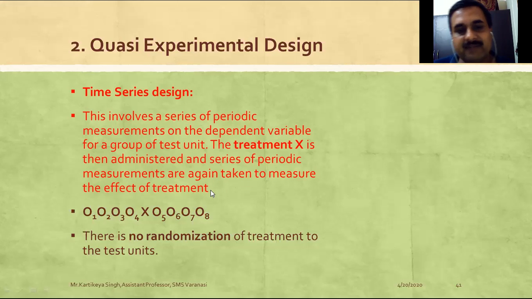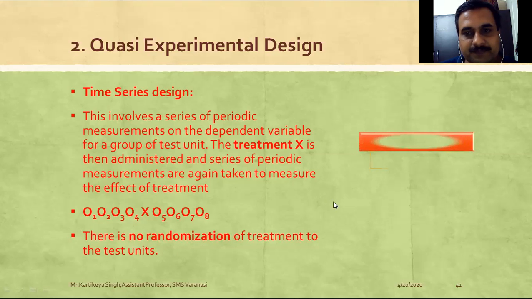I have already given you this example in my previous slide: several observations like O1, O2, O3 before the exposure is given, and several after, O5, O6, O7, and O8. You won't be able to correlate things unless you consider a practical, real-life example. Here also no random selection is there.